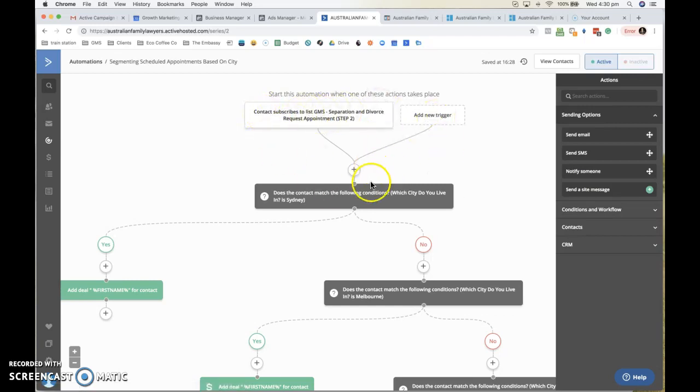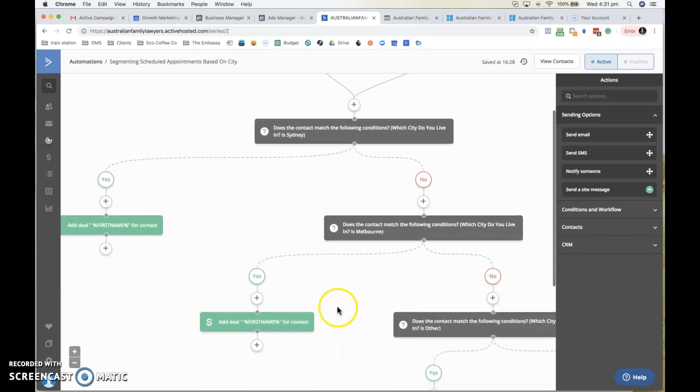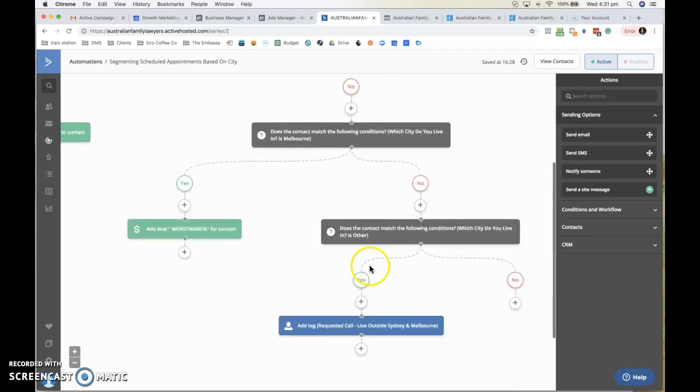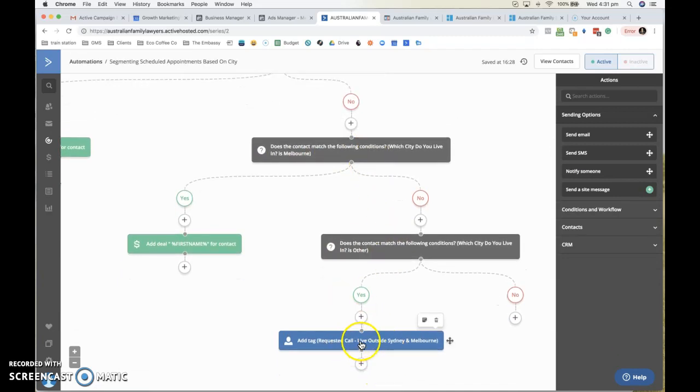set up an automation here. So as soon as they hit that list that is connected to the form on that second step, I've got a yes and no statement. So if they answered Sydney yes, I add a deal to a Sydney pipeline that I've created. If it's not Sydney and it's Melbourne, they get added to a Melbourne pipeline. And then I've also got other in there. So if it's not Sydney or Melbourne, it'll be other. I've just tagged them for now.